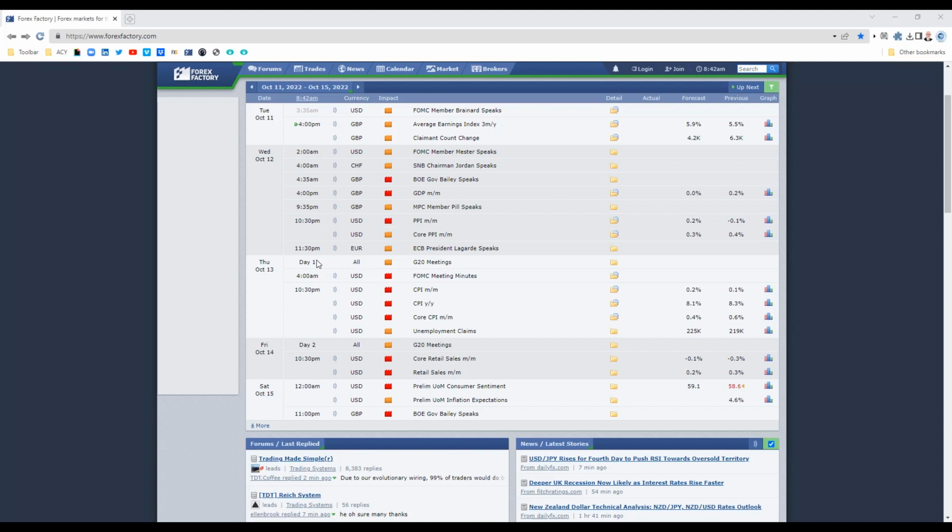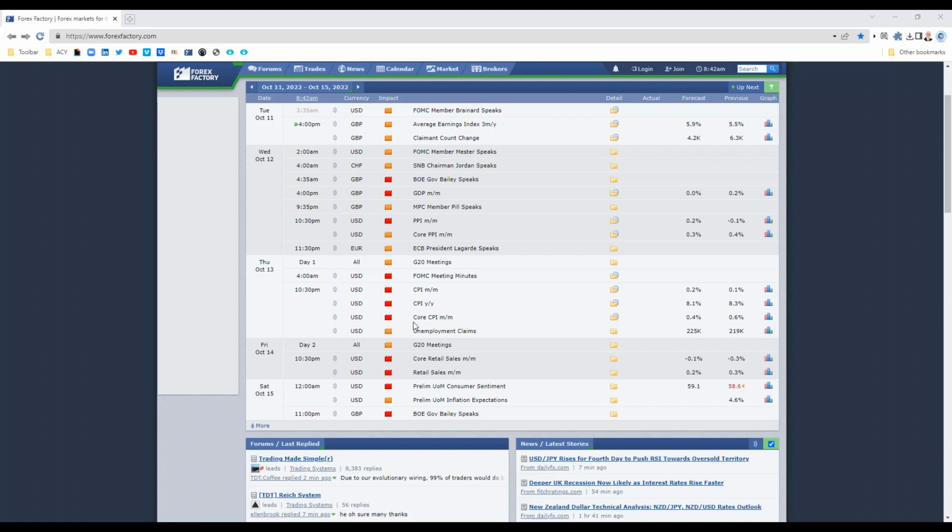Then moving into Thursday, all day we've got the G20 meeting. 4 a.m. in the morning for the US, we've got the FOMC meeting minutes. And then into the evening, 10:30 p.m. for the US, we've got CPI data, month on month, year on year, and core CPI, month on month.